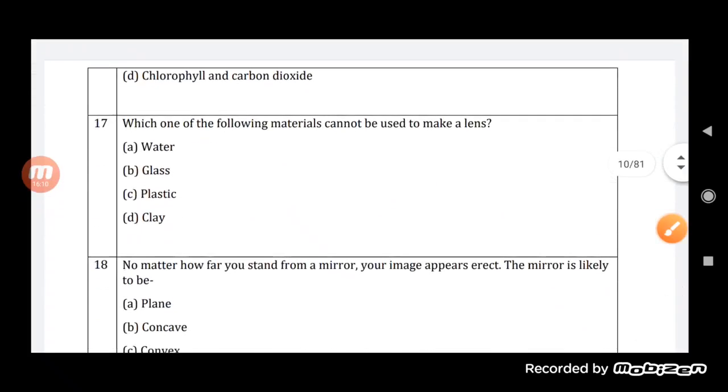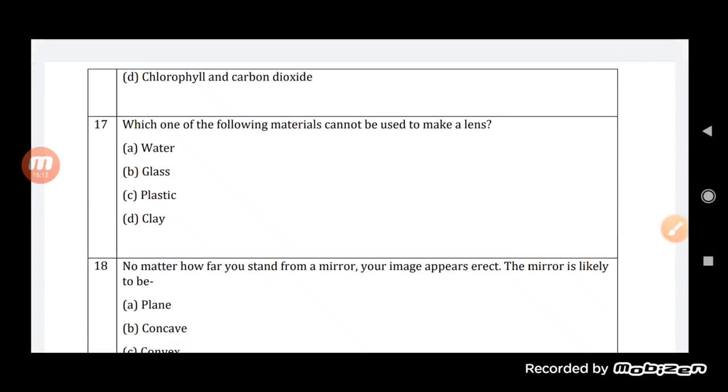Now see here, which one of the following materials cannot be used to make a lens? Out of the following, which is not to be used for the lens, students? Water has a refracting surface and is transparent, so we can use it for making a lens. Glass is also a transparent material, so that can also be used. Plastic can also be used because it can be made of a transparent material.